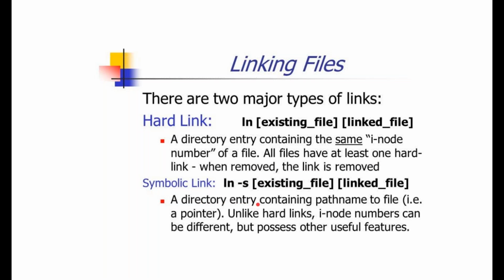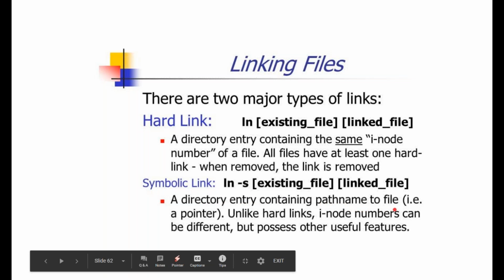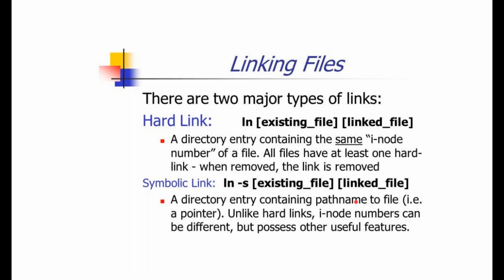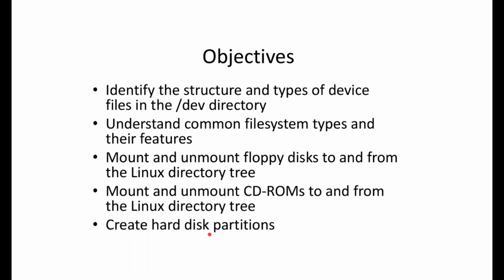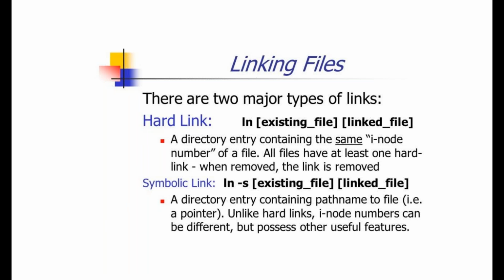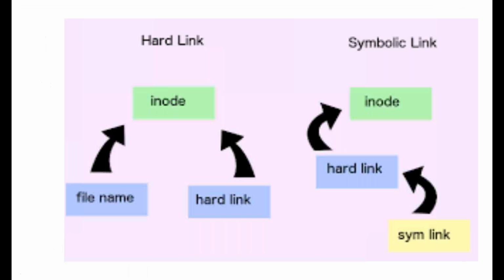Whereas a symbolic link is also a directory entry containing the path name to the file. It will contain the path name to a file or a pointer. Unlike hard links, inode numbers can be different. Here in the symbolic link, inode numbers can be different, but it possesses other useful features. It contains the path of the file, but it is not pointing towards the original inode number of the file. It has a different inode number. Fine. So this is linking, soft link.